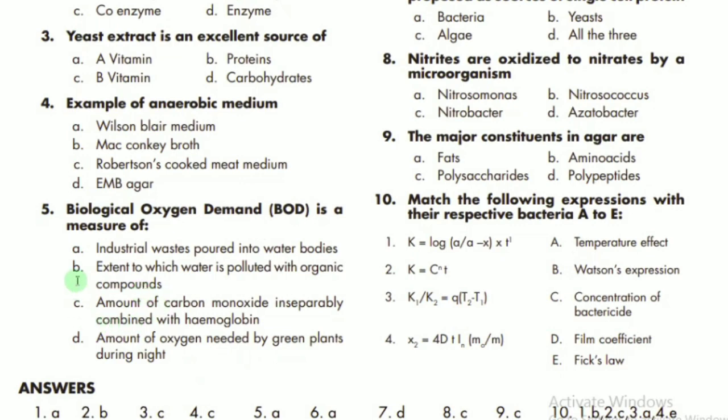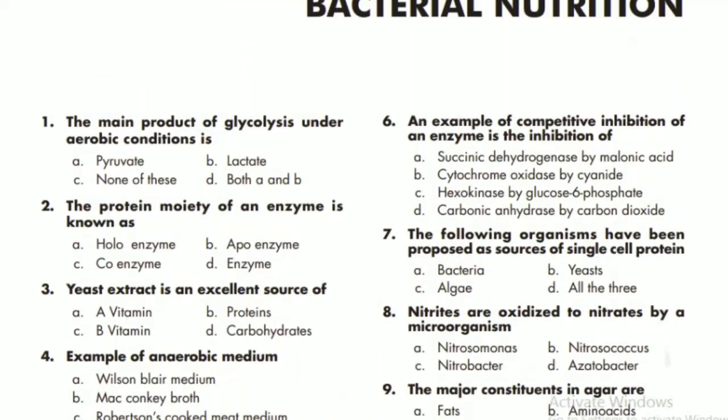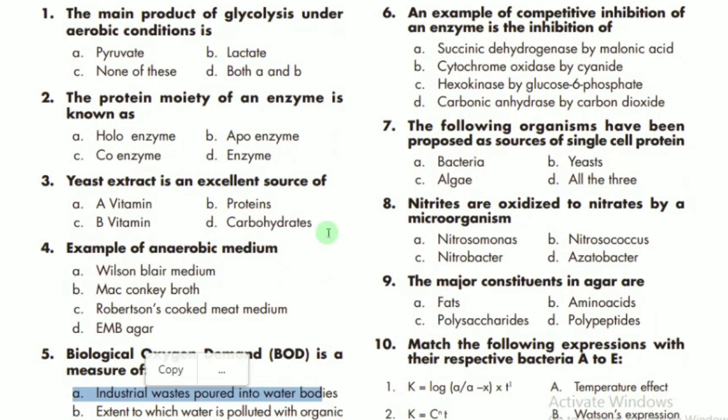It is actually the measure of industrial waste poured into water bodies. A is the correct option. MCQ number 6 says competitive inhibition of an enzyme is the inhibition of what? It is actually succinic dehydrogenase by malonic acid. So A is the correct option.